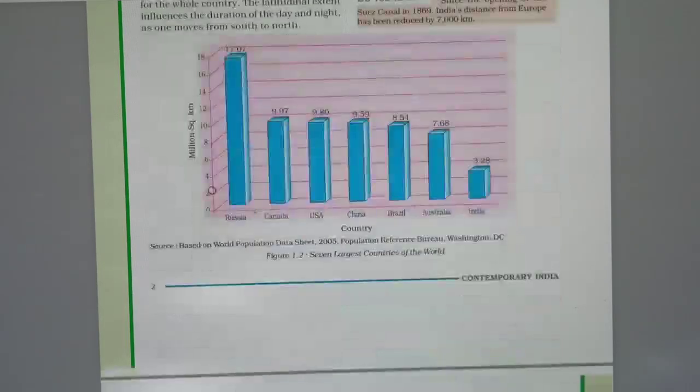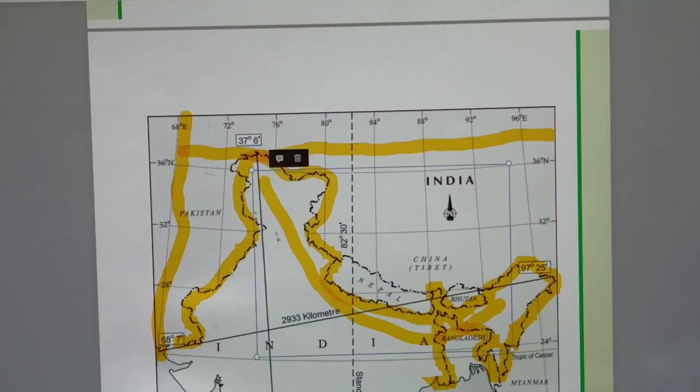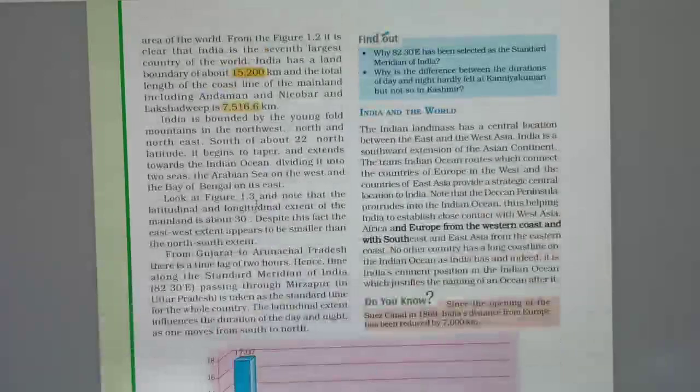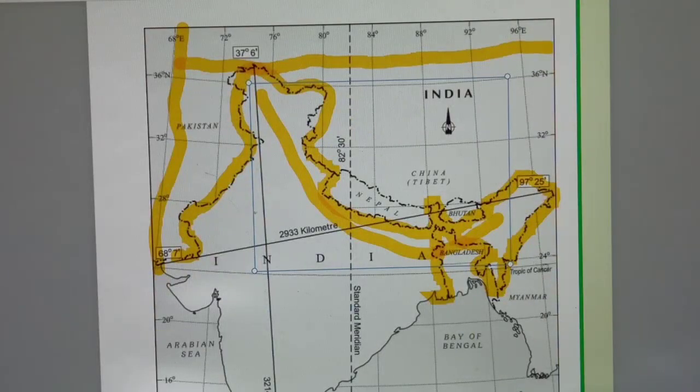India is bounded by Young Fold Mountain in the northwest, north, and the northeast. That is the Himalaya. And south of about 22 degree north latitude, it begins to taper. Here we can see the scale.